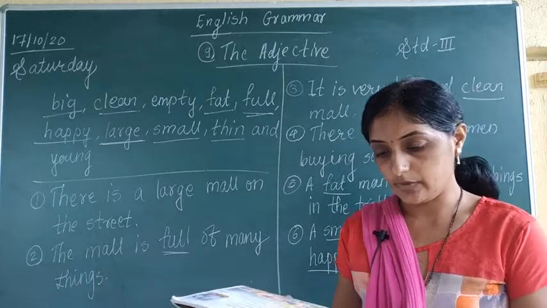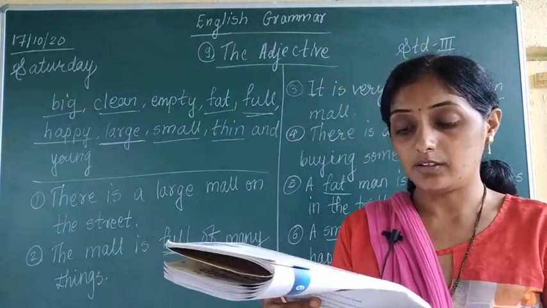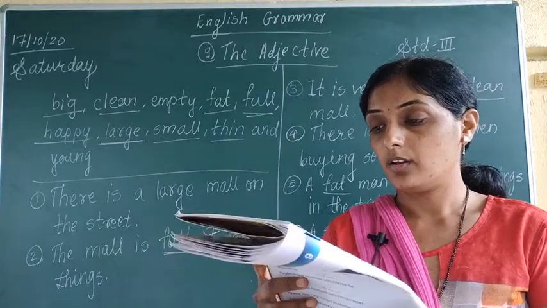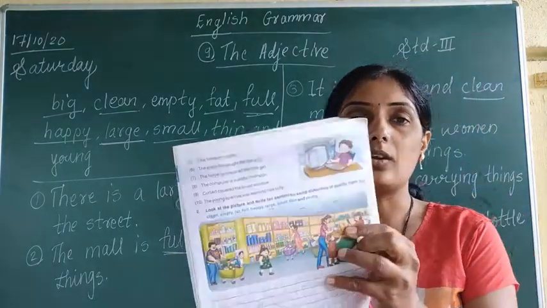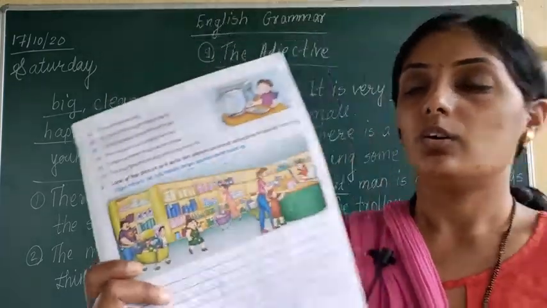So what sentence can we write down? We can write down, a young child is standing near the counter, with his mother or something you can write down. Okay.